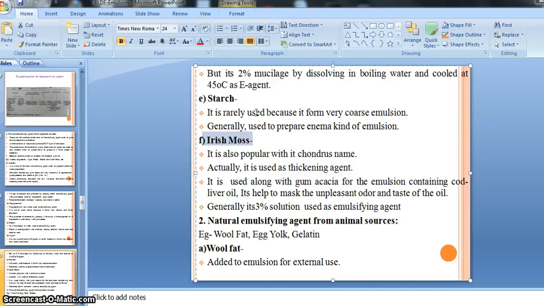You are all familiar with the egg, right? After boiling, it becomes hard, it becomes solid. Then it is divided into two portions, two parts: one is the yellowish part and the second is the whitish part.